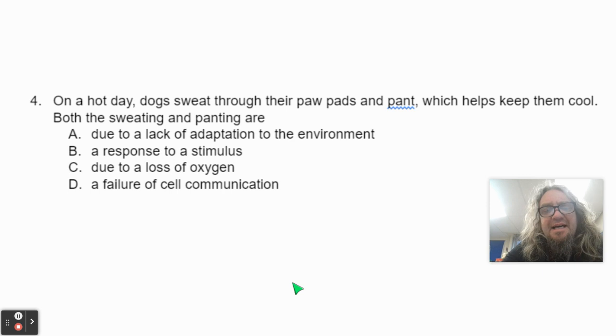Number 4. On a hot day, dogs sweat through their paw pads and pant, which helps keep them cool. Both the sweating and the panting are A, due to a lack of adaptation to the environment, B, a response to a stimulus, C, due to a loss of oxygen, or D, a failure of cellular communication.